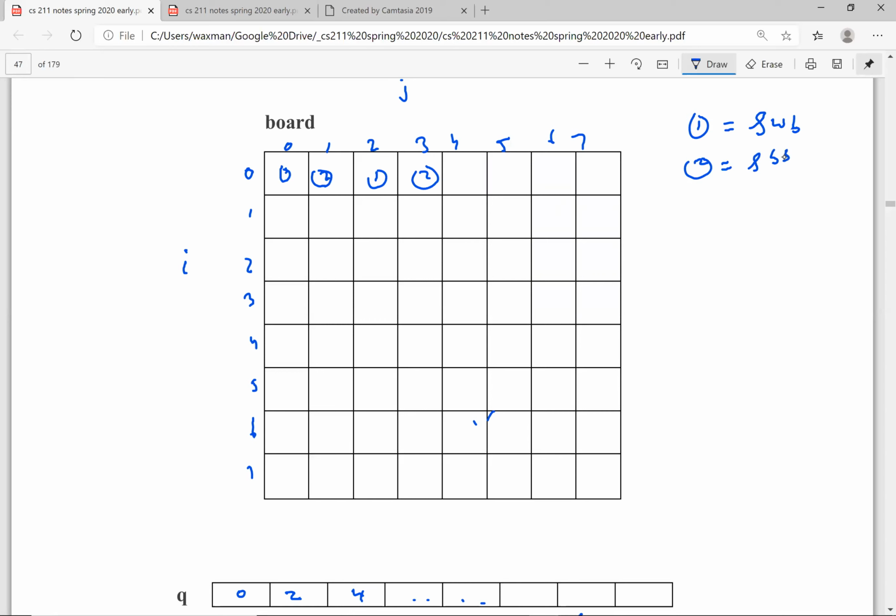As we saw earlier, we use this to actually print the board white and black, except remember we're printing on a black screen. This goes 1 and 2 and 1 and 2, and the next row is 2 and 1 and 2 and 1 and so on. So this will print the board for us.